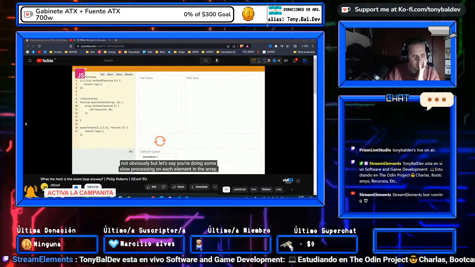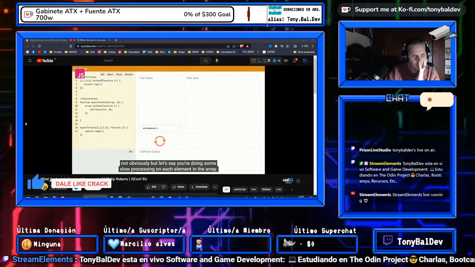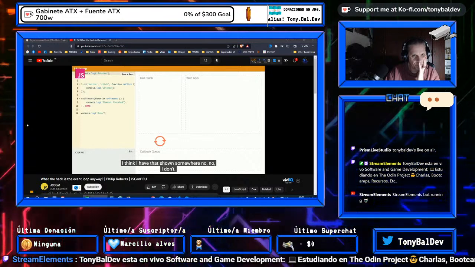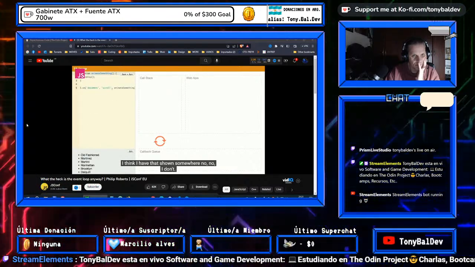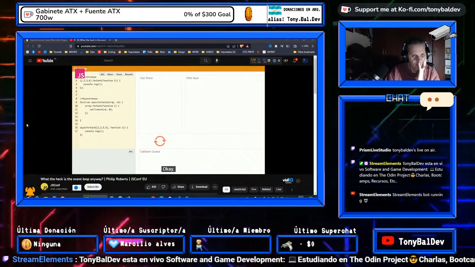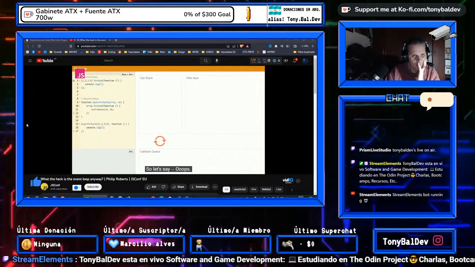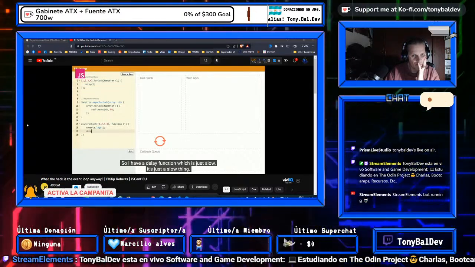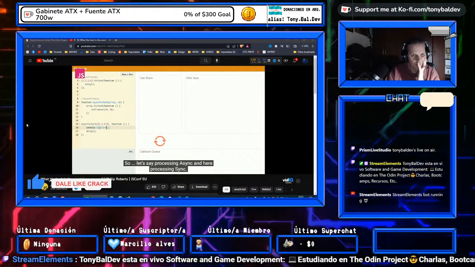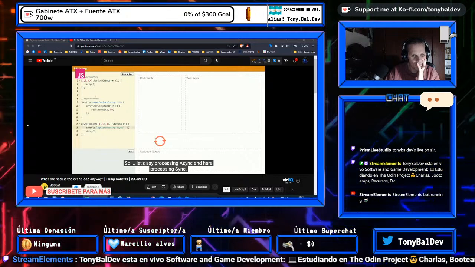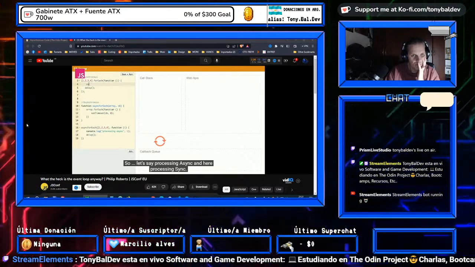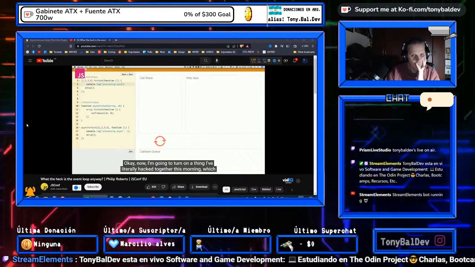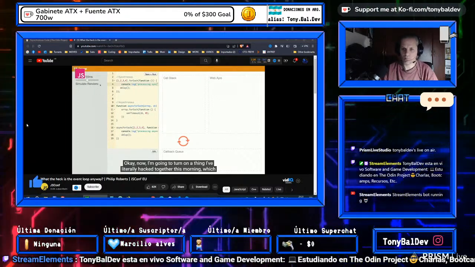But let's say you're doing some slow processing on each element in the array. I think I have that shown somewhere. No, I don't. OK. So let's say, oops. I have a delay function, which is just slow, right? It's just a slow thing. So let's say processing async. And here, processing sync.